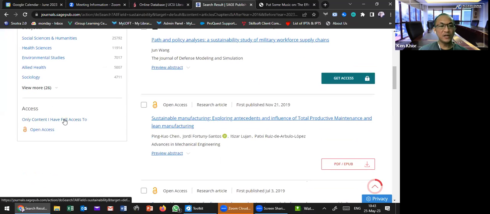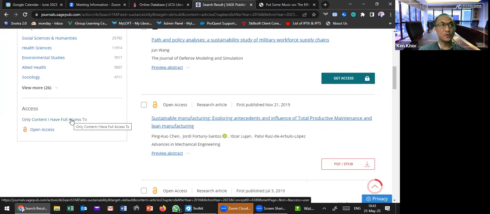And then there is the option, access only content I have full access to. For UCSI students and lecturers, you can use this filter. It's good for you, because once you click this, it will give you all the articles under the UCSI subscription, and you can access all the full text.